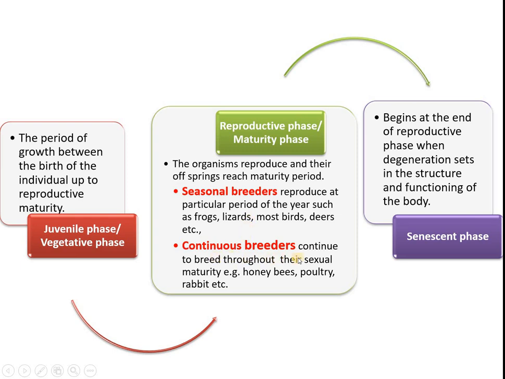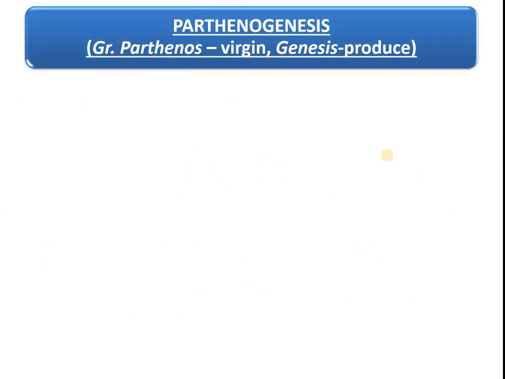But continuous breeders, they breed or give birth throughout their sexual maturity. That is honeybee, poultry, rabbit. These are continuous breeders. And senescent phase. What is this? It is at the end of the reproductive phase when degeneration sets in the structure and functioning of the body. That is called senescent phase.